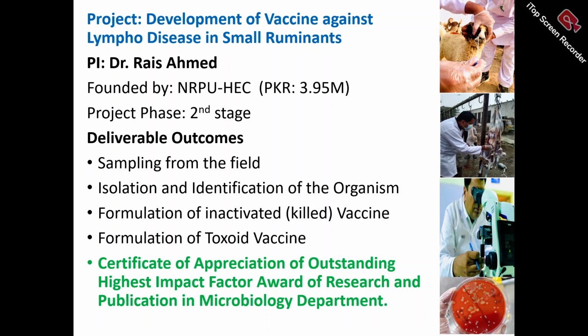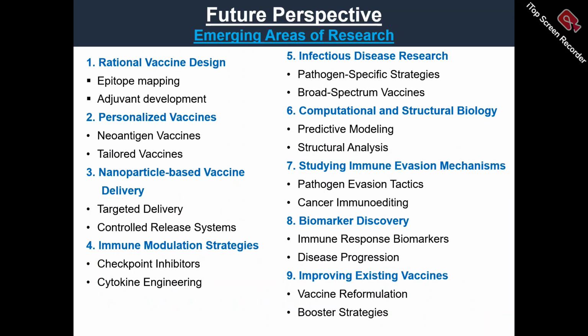So this is my project, development of a vaccine against lymphoid disease for ruminants. I am working on it as a principal investigator. We collected samples from the field area and we are going to formulate a vaccine against caseous lymphadenitis, also called the lymphoid disease of sheep and goats, that causes huge economic losses to poor livestock farmers. Due to my research background, I got a certificate of appreciation and an outstanding highest benefactor award of research and publication in the microbiology department from the University Vice Chancellor.